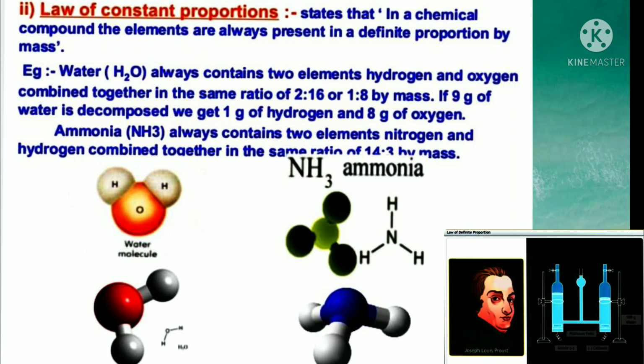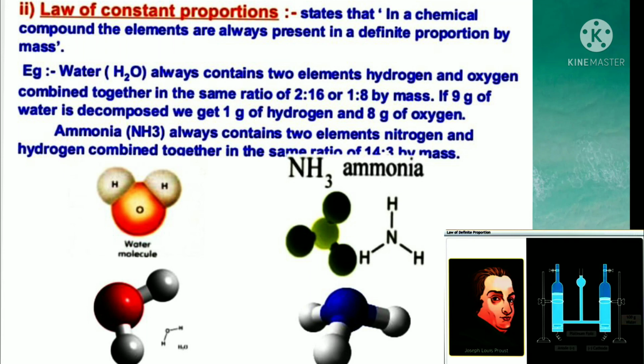Another topic is the law of constant proportions. The law of constant proportions states that in a chemical compound, the elements are always present in a definite proportion by mass. Example: water, H2O, always contains two elements, hydrogen and oxygen, combined together in the same ratio of 2:16 or 1:8 by mass. If 9 grams of water is decomposed, we get 1 gram of hydrogen and 8 grams of